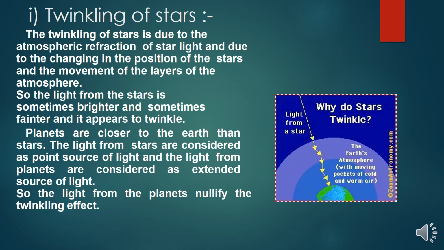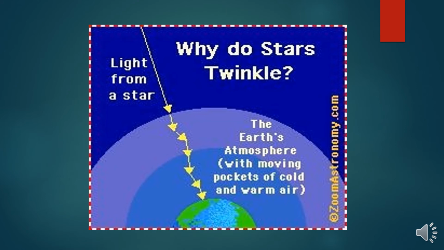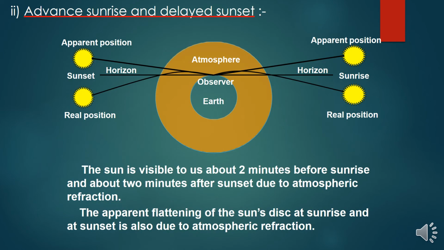The planets are closer to the earth than stars. The light from stars is considered a point source of light, and the light from planets is considered an extended source of light. So the light from the planets nullifies the twinkling effect. Now you can see here the path of the light ray which falls on this atmosphere, and how we observe from the earth, because it is transmitted through these pockets of cold and warm air, right?